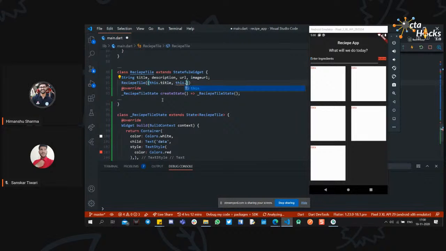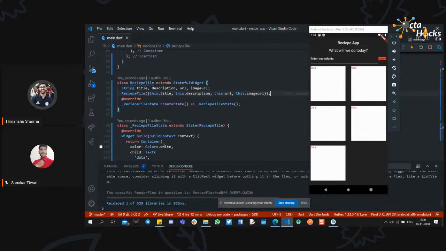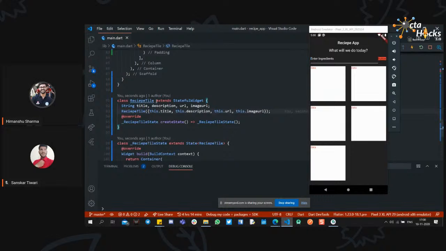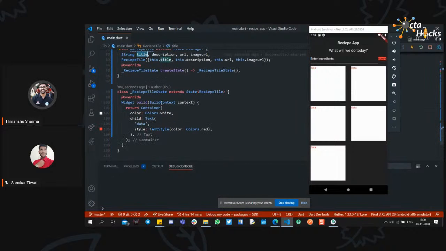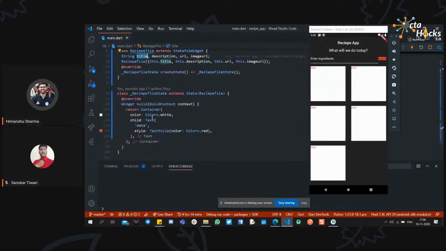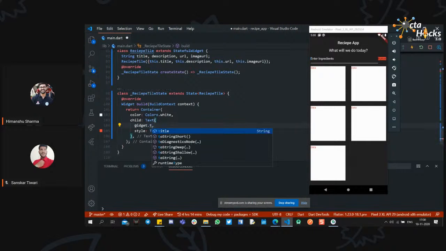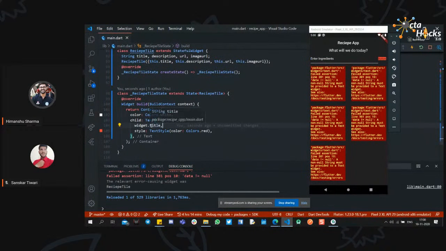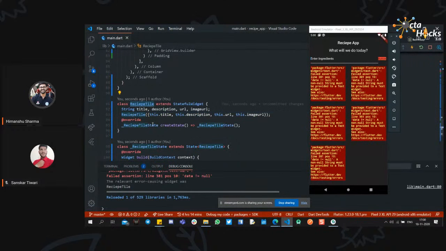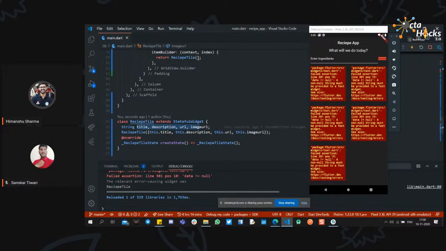This might be hard for you guys because I think you might not be familiar with the constructor part. Okay, so this is how you can pass the variable. So we haven't passed anything right here from here, and we haven't used these properties inside this. So instead of hard coding data, you can just use the title right here and save it. So it will show some error because currently we are not passing these variables from this class.